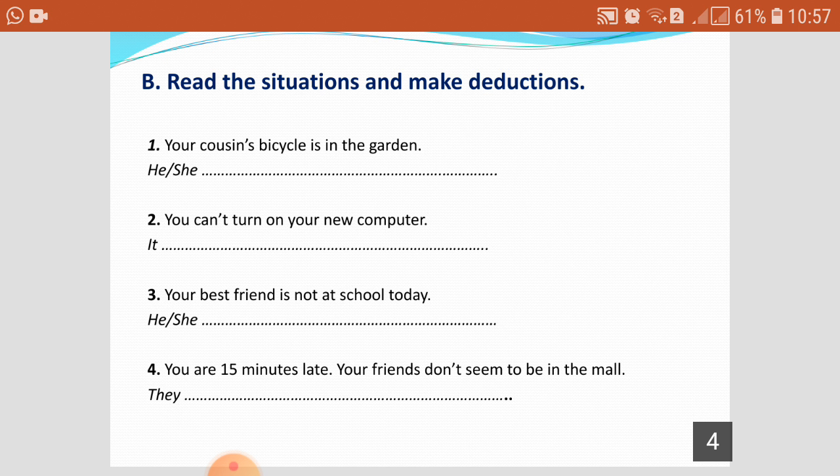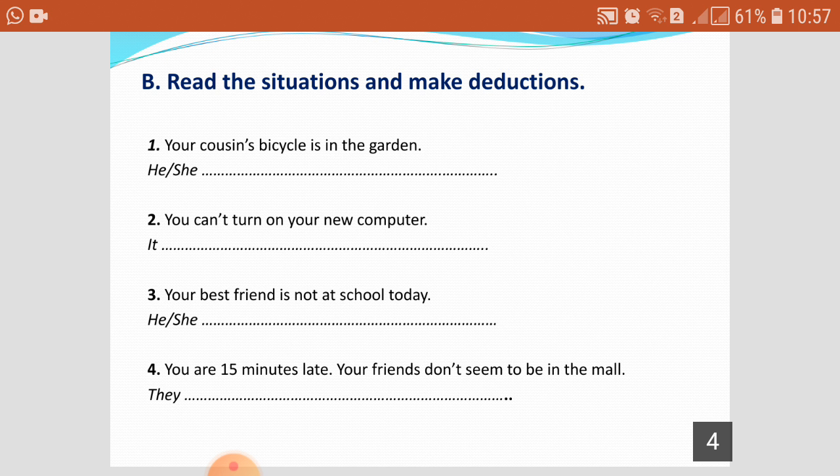Your cousin's bicycle is in the garden. I can say he must be home, or he can't have left to school. We can say many examples. Okay? You can add other deductions. If you want, you can add more things that you can think about.